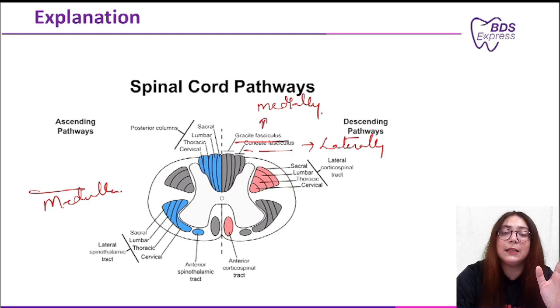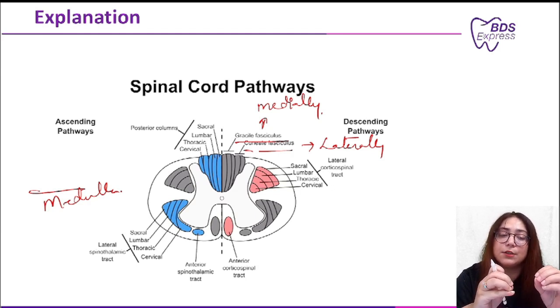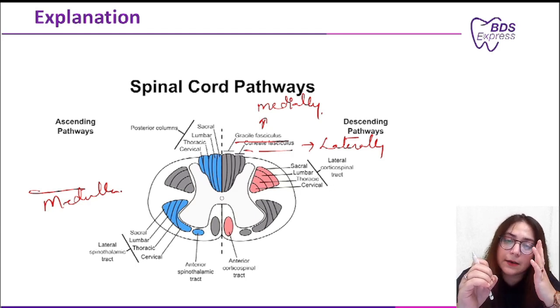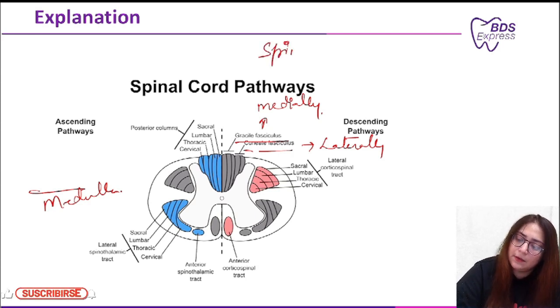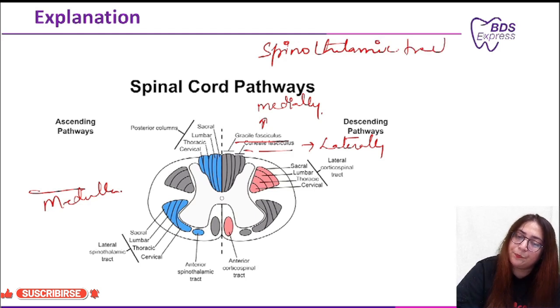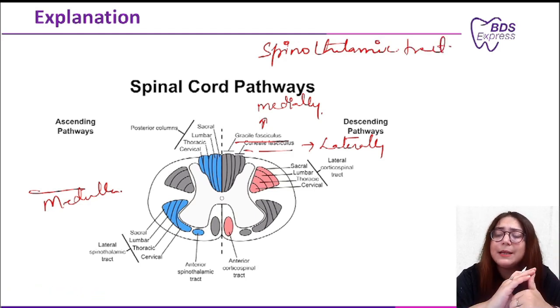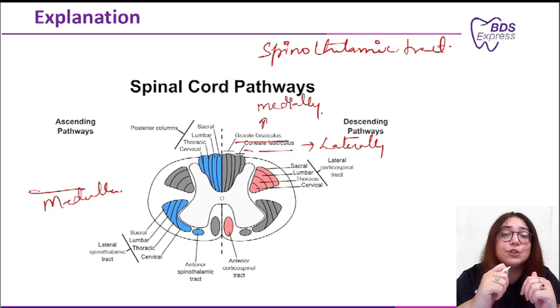Now coming to the other two options, option C and option D. Option C was saying ipsilateral loss of pain. Let me tell you that the pain and temperature pathway is carried by the spinothalamic tract, which crosses to the opposite side, that is the contralateral side, almost immediately after entering the spinal cord. Therefore, any injury in the posterior lateral part of the spinal cord would not cause ipsilateral loss of pain.